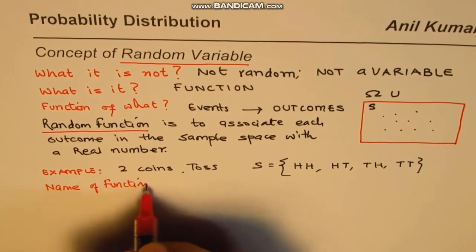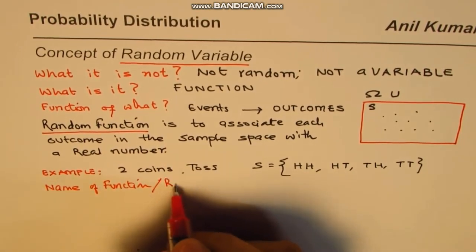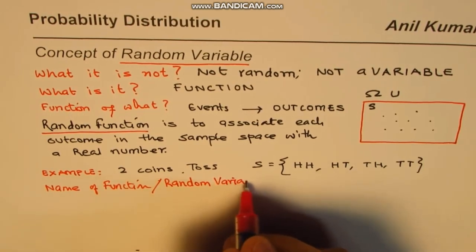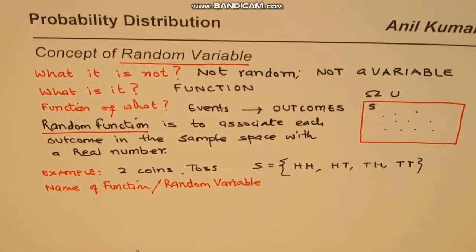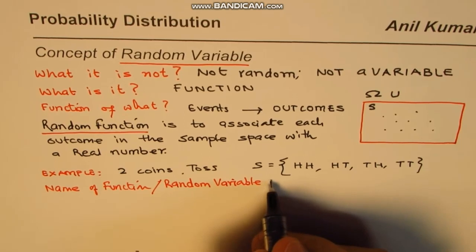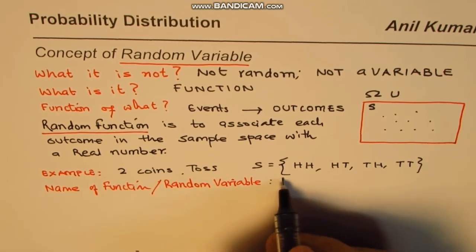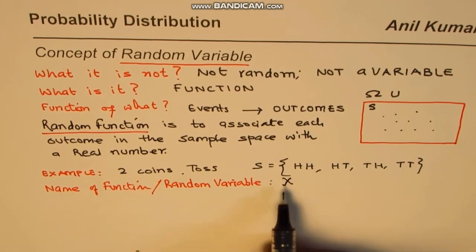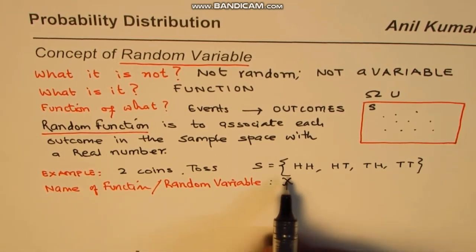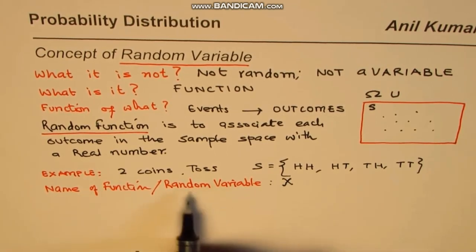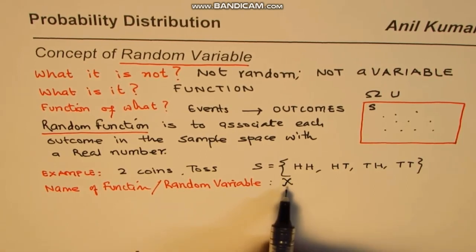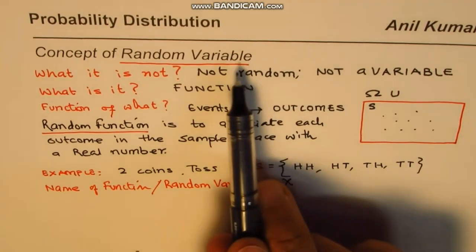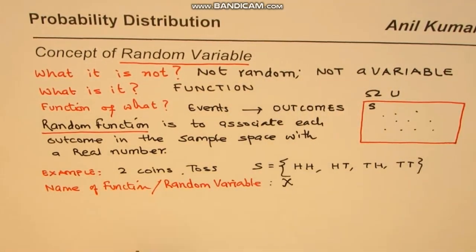Or you can say name of random variable, right? So we'll keep these terms going on. So, name of a function or a random variable. We say the name should be written in a capital letter, for example X. It could be XY, something like that, but normally it is written X as the name of the function, and that is the variable part. I think closest to random variable, this letter X, capital, that too is a variable part. Otherwise it has no link with being a variable or being random.